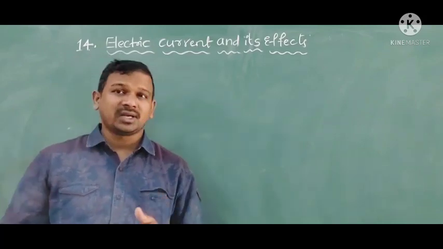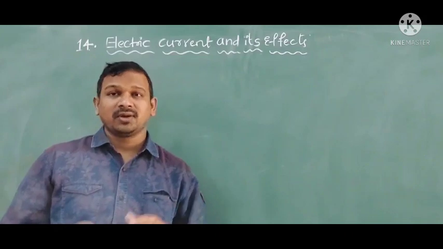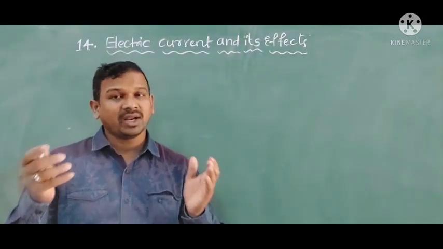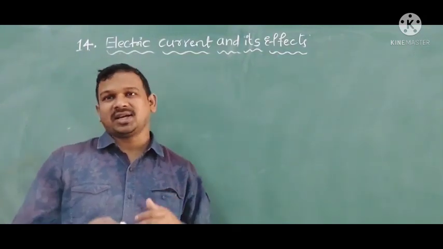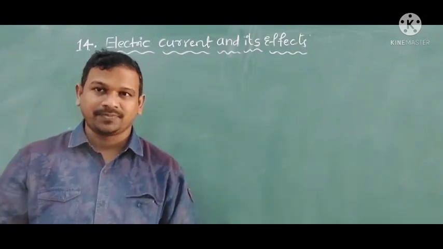Then this electricity is converted into many other forms also. From many forms, energy is taken and converted into electricity. This electrical energy again is converted into other forms.